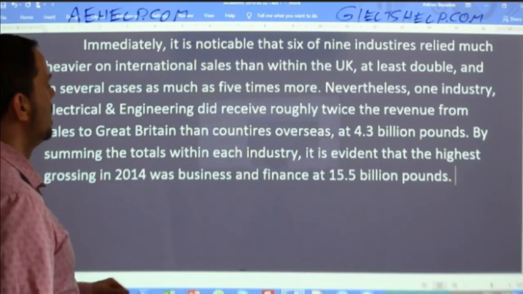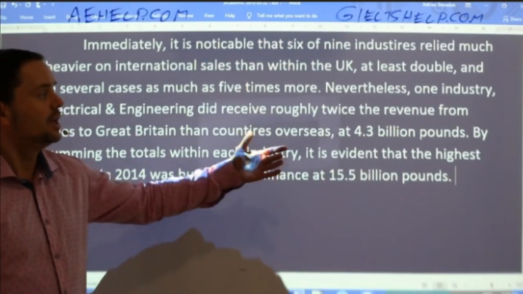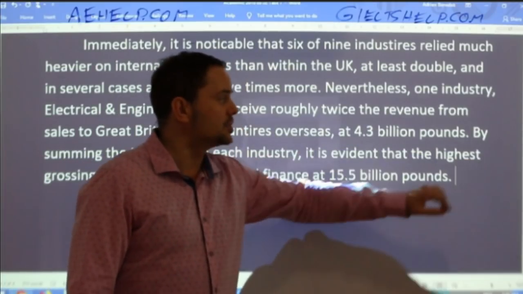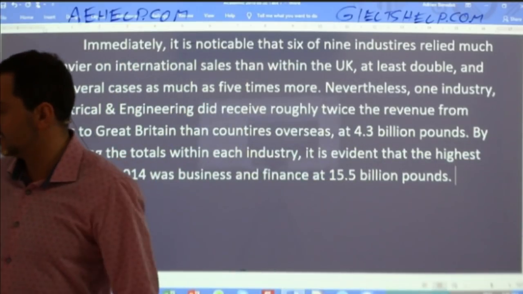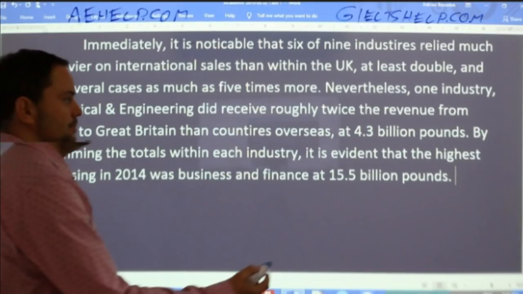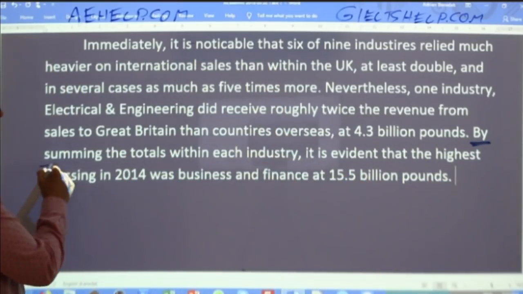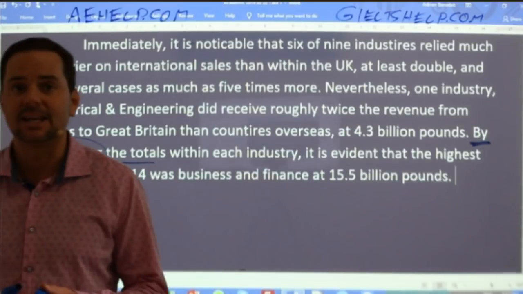This is what I wrote. By summing the totals within each industry, let your audience know what you're doing. This is a very nice sentence to learn for tables and bar graphs. So remember this sentence. You can say it by summing. Summing means adding together, or you could say by adding, okay?